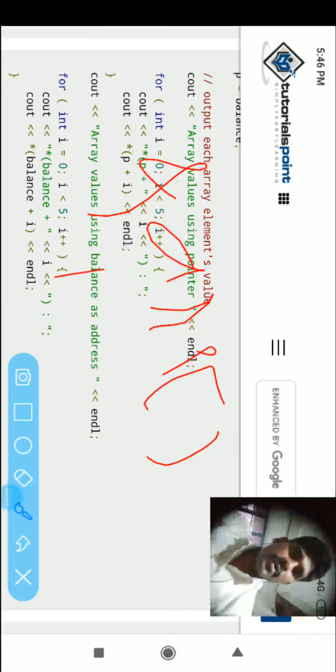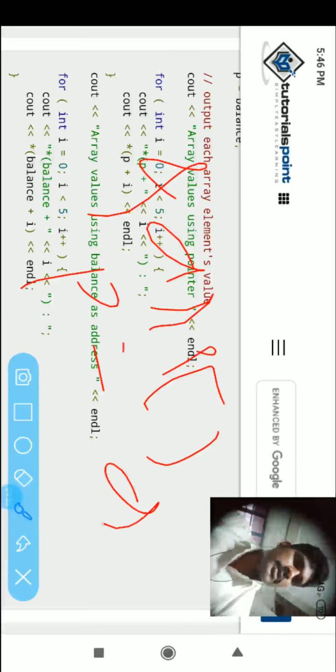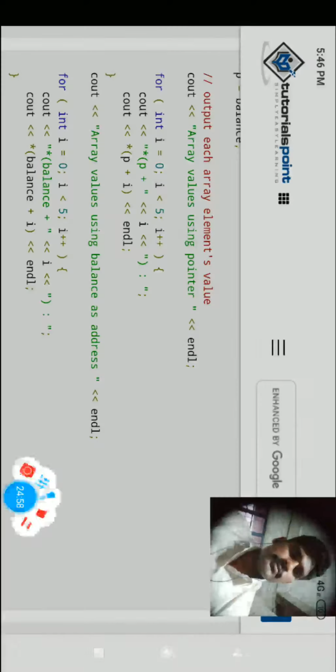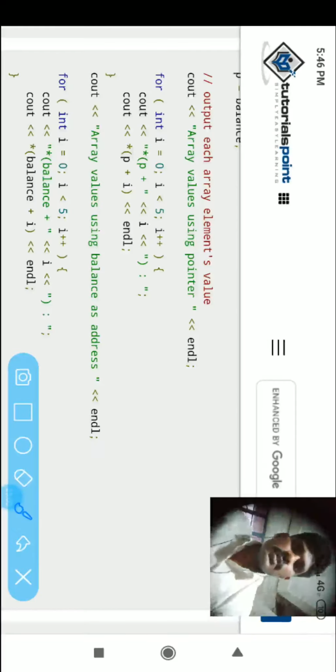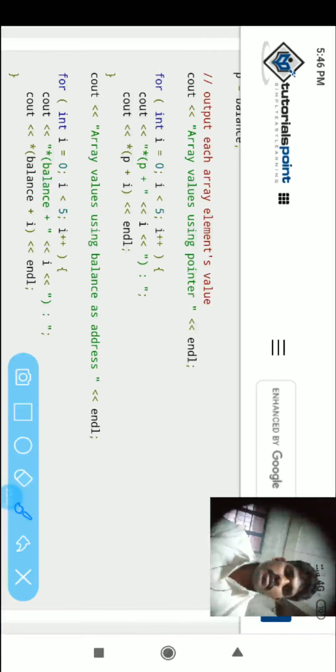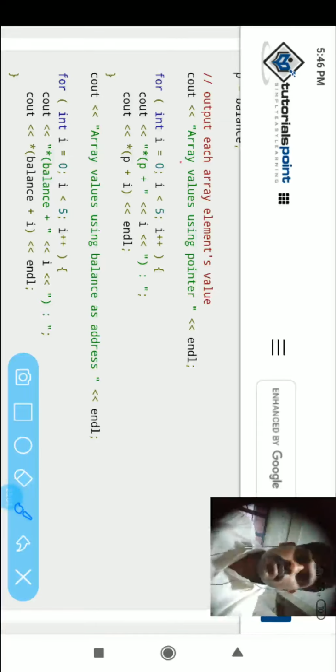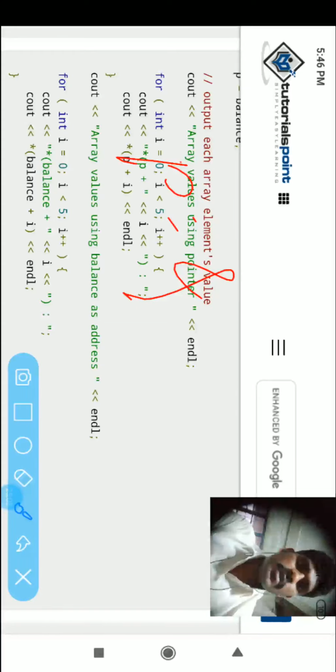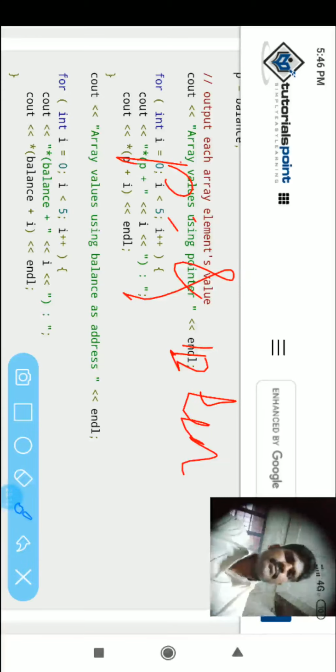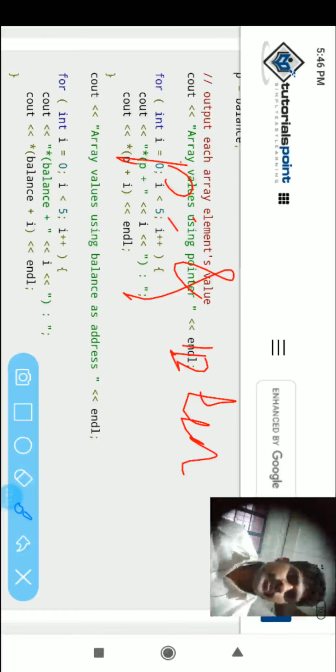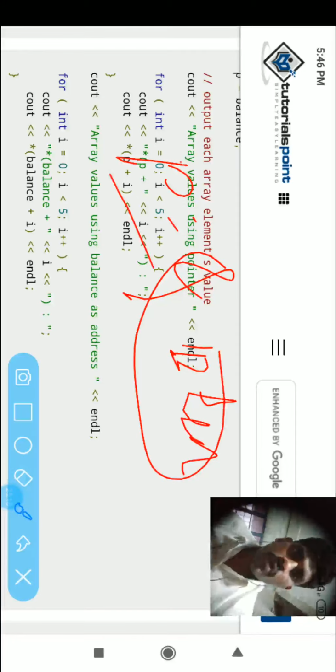Yes. If you want to print the address of the allocations, P equal ampersand of, what is the value? I. What is the array? Balance.